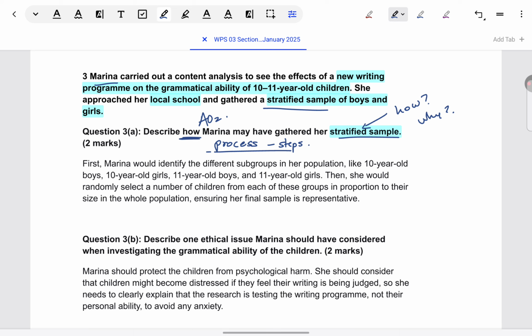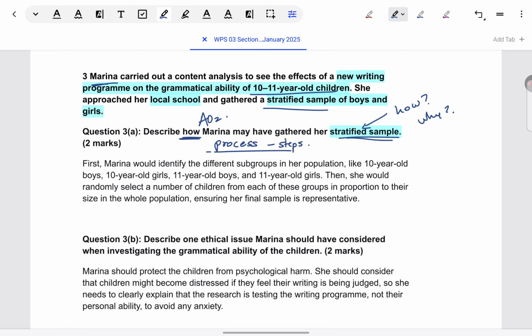Okay, now you know what a stratified sample is. It is group-wise sampling. We identify groups of interest in the population, and then separately we sample each group so that all required groups are well represented in the sample, proportionally represented. As they are in the population, in that much proportion they should end up in the sample. So how Marina can do this in the context of 10 to 11-year-old children, you just have to explain that.